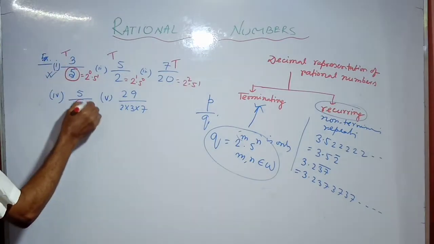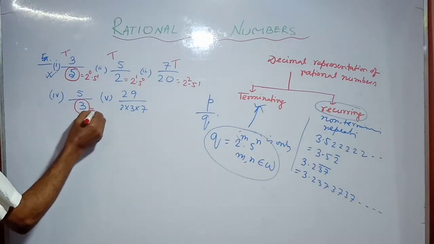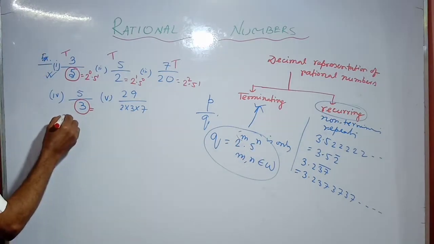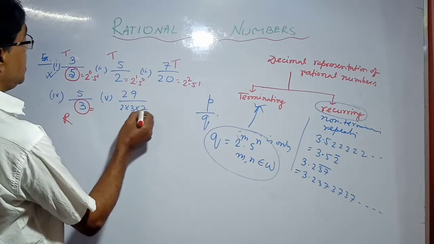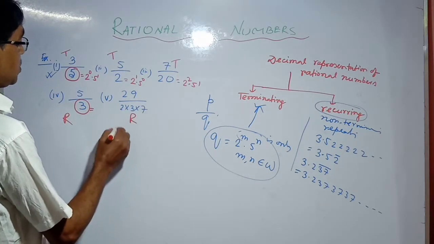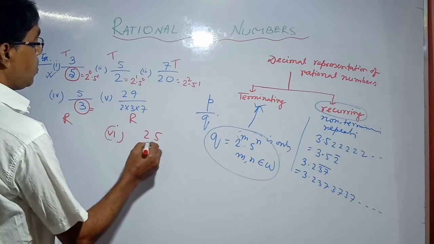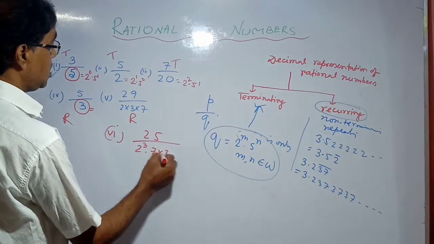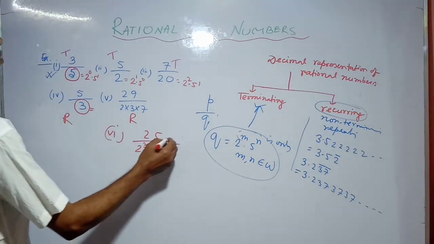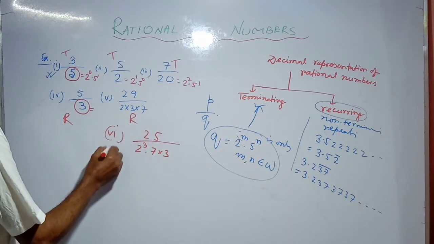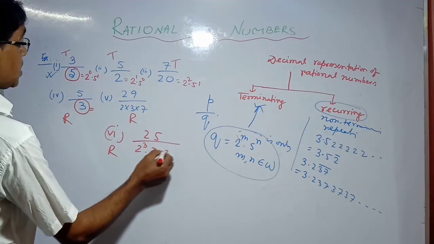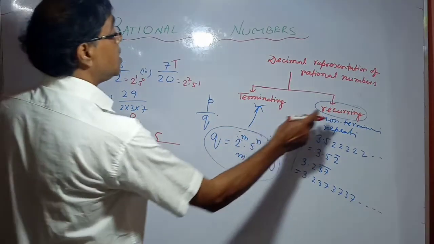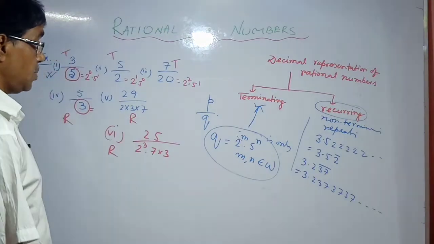But here q is equal to 3, which is not of the form 2 to the power m, 5 to the power n, therefore it is recurring, and this is also recurring. Suppose the problem is 25 by 2 to the power q into 7 into 3, this is also recurring. Any factor other than 2 and 5 in the denominator means it must be recurring, that is non-terminating repeating.